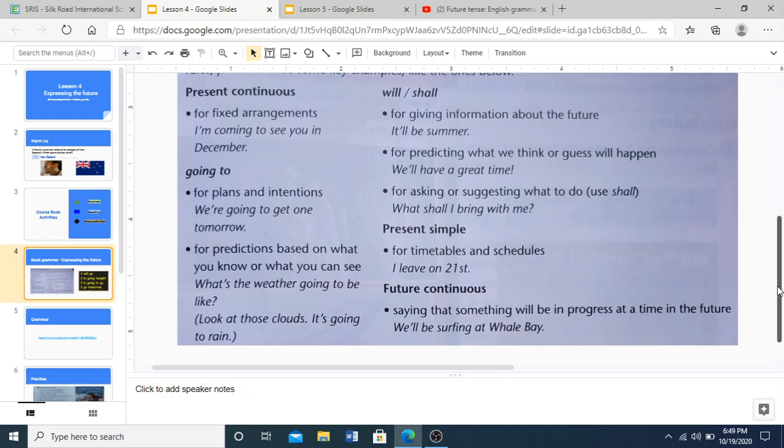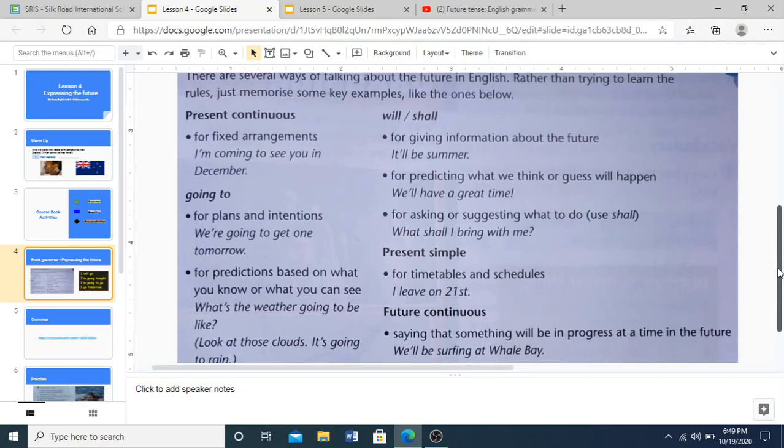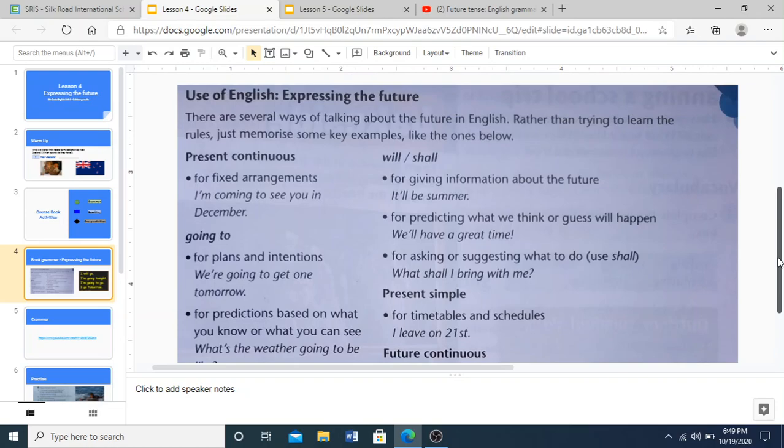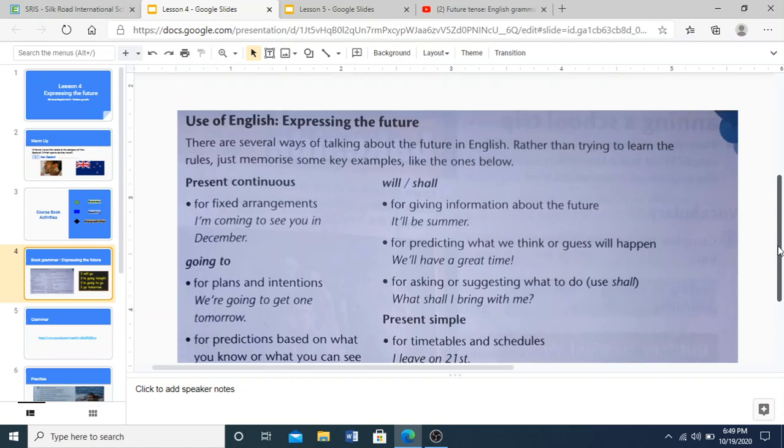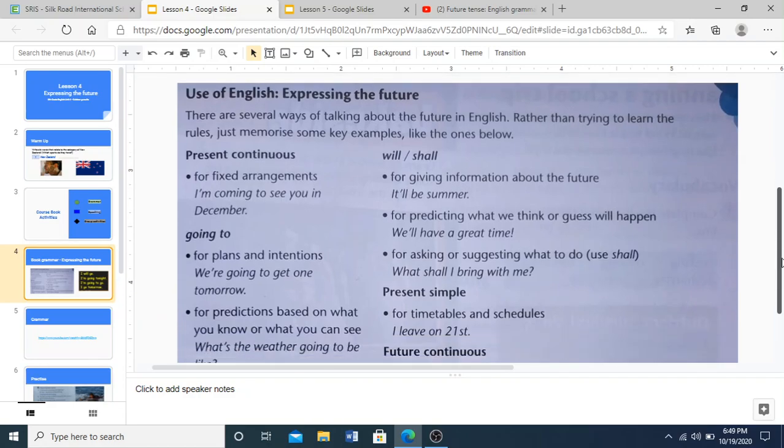So these are all examples of how to express the future. What you need to do is write one example each for these, so that we can practice. If we practice how to do this, it will stick with us.